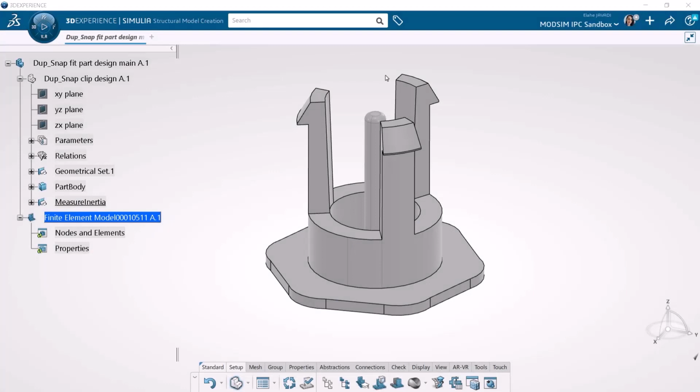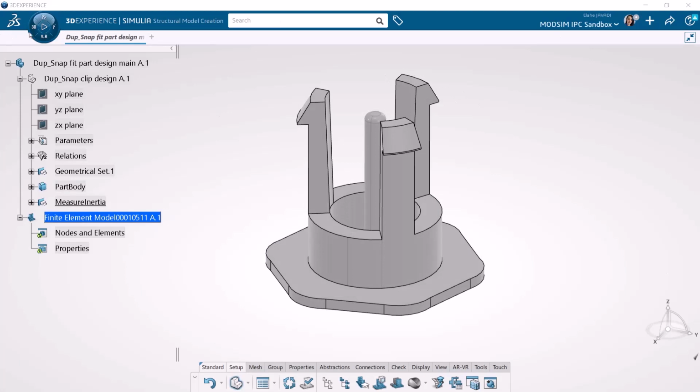Welcome. In this video, I'm going to explain how we perform a parametric design study on a snapfit part after creating the model, applying the boundary conditions and loads, which is pressure here, and finally measuring the displacement and stresses in the snap legs. And finally, we are going to perform a parametric design study, which defines the optimum design for these snap legs to have minimum displacement and stress in the whole design after applying pressure.